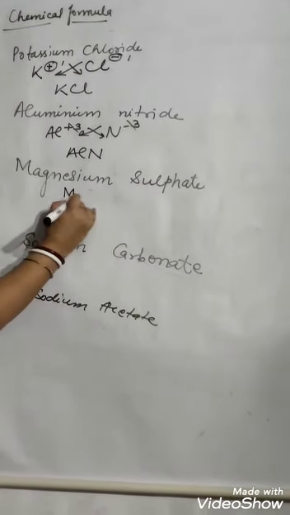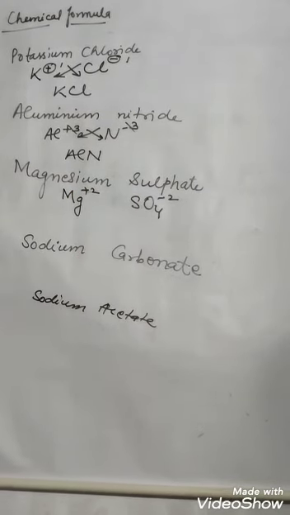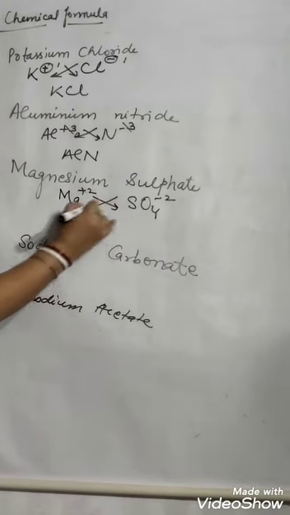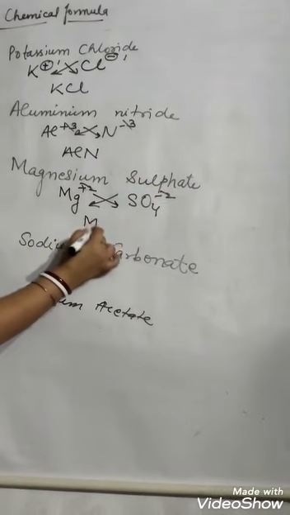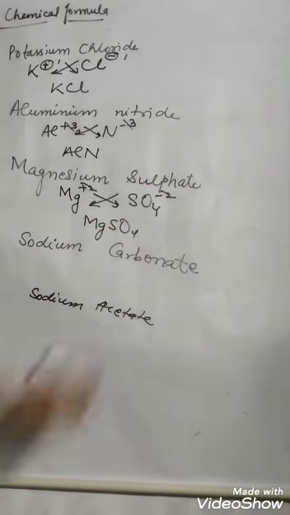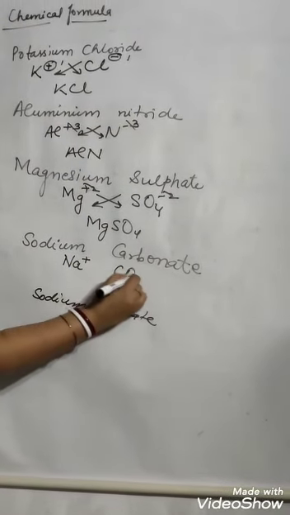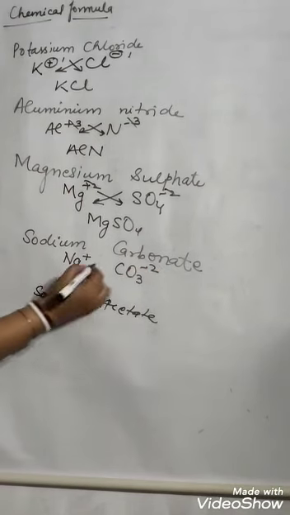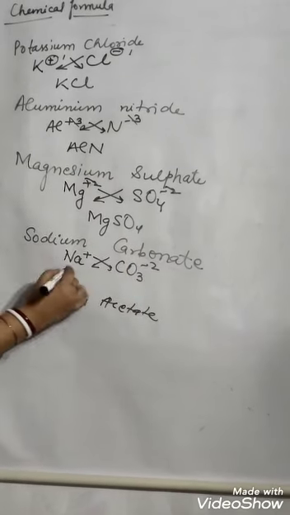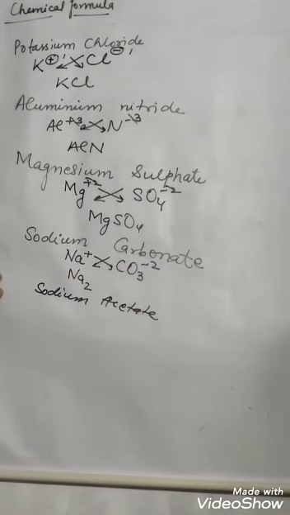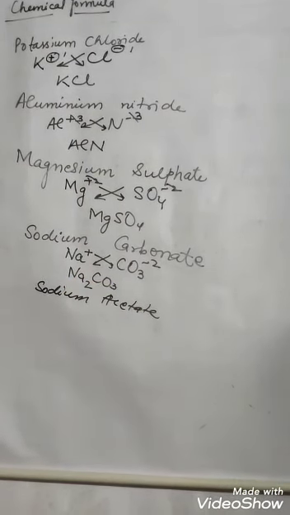Alright. Magnesium sulfate. Magnesium is Mg plus 2. Sulfate is SO4 minus 2. So while forming compound, valencies interchange, same valencies, it will cancel out. Formula will be MgSO4. Alright. Sodium carbonate. Sodium is Na plus. Carbonate is CO3 minus 2. Now valency will interchange. So see, carbonate is 2, so 2 will go on sodium. So here we'll write 2. Sodium is 1, so it will go on the carbonate. So 1 we don't need to write.